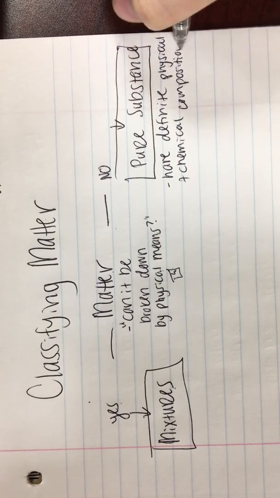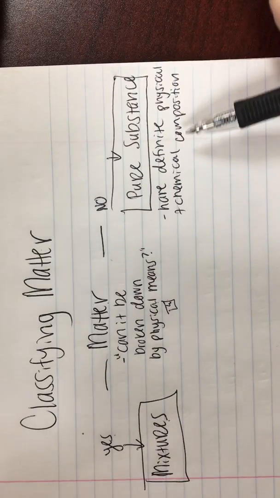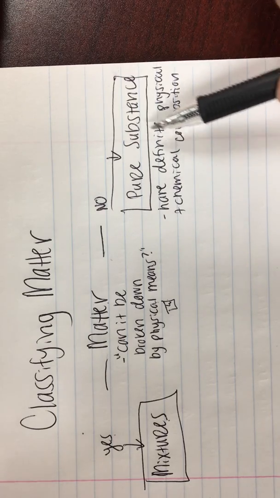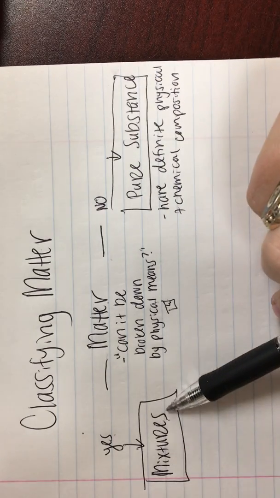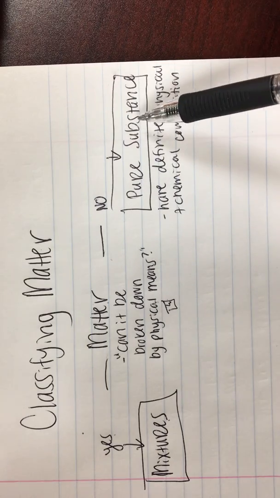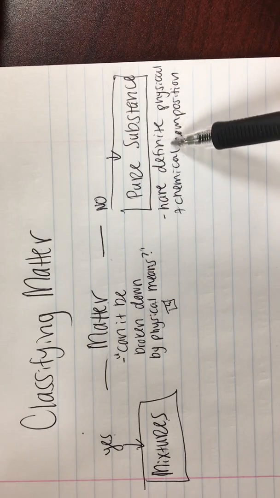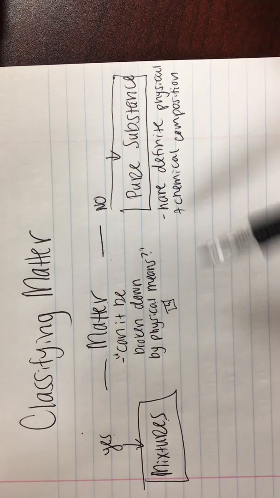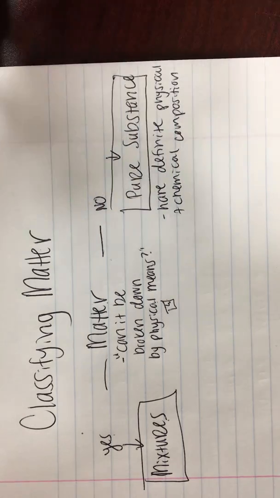And by composition, I mean what it's made of. It's definite. It can't be changed. If it is changed, then it's not the same substance. And that's not what we're talking about over here. That would be over here with mixtures. So pure substances have it's defined. It's the same physical and chemical makeup every time we're looking at it because it's pure.